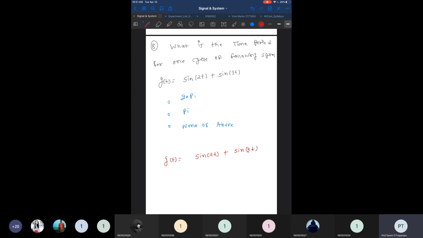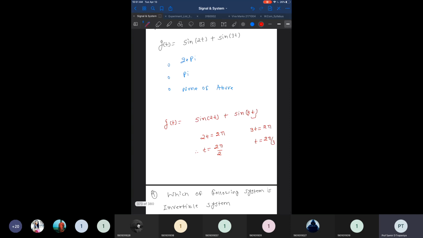So if you find the power of this signal, what is the period of the signal? We can say 2t is equal to 2 pi, and here 3t is equal to 2 pi. It means when t is equal to 2 pi by 2, or when t is equal to 2 pi by 3, then one period can be completed.